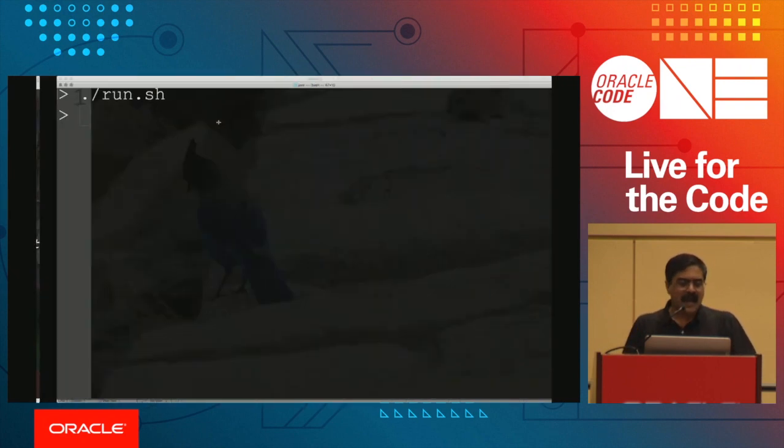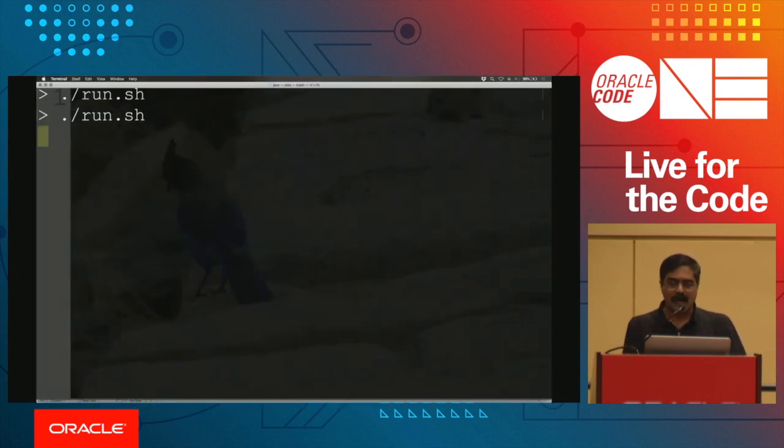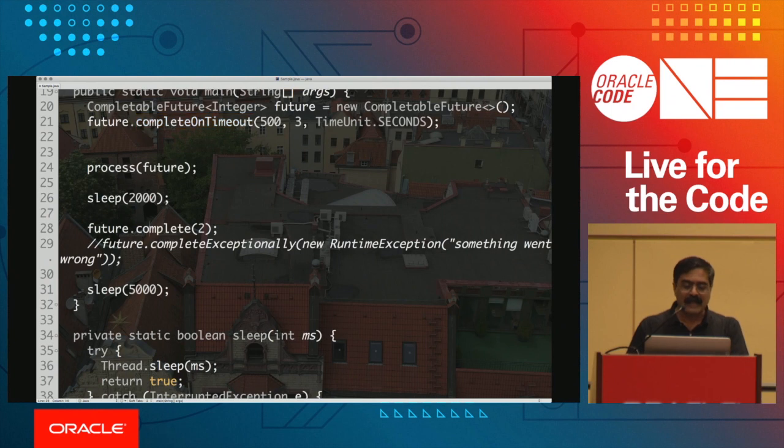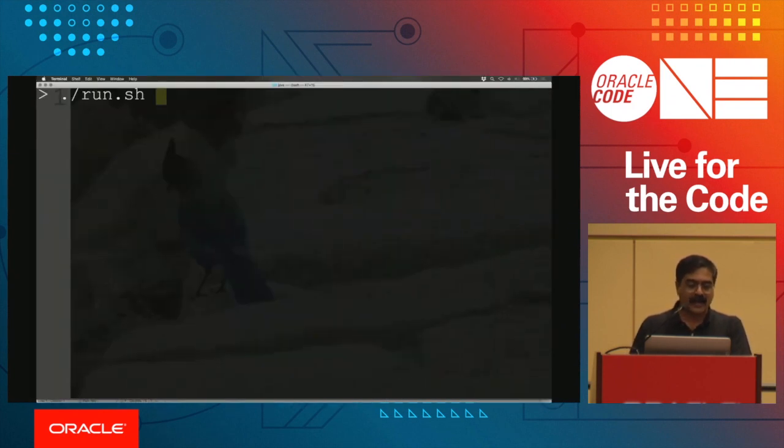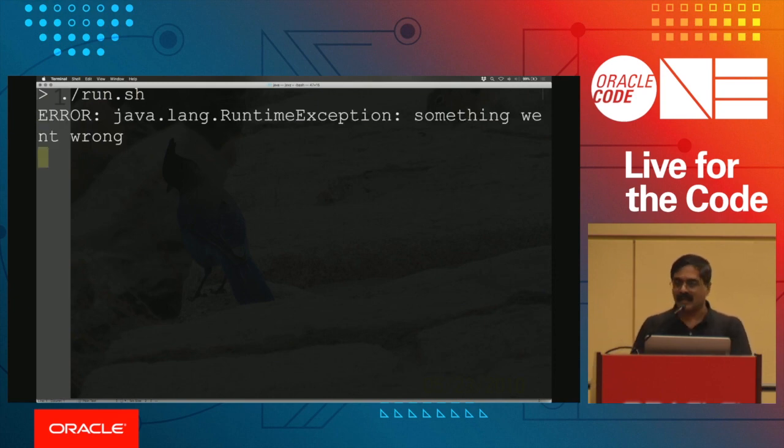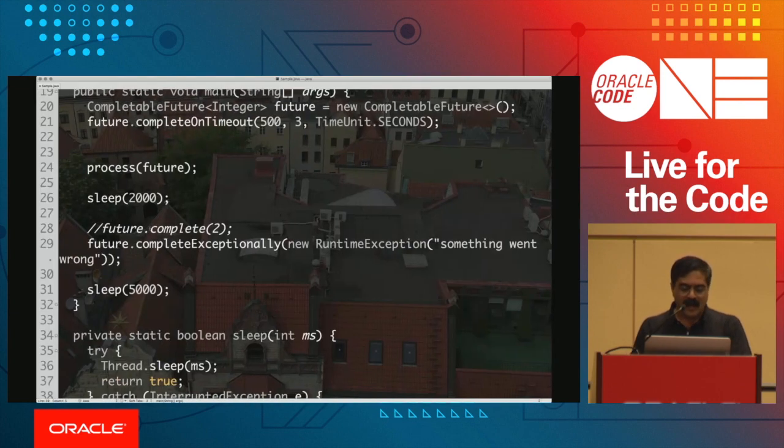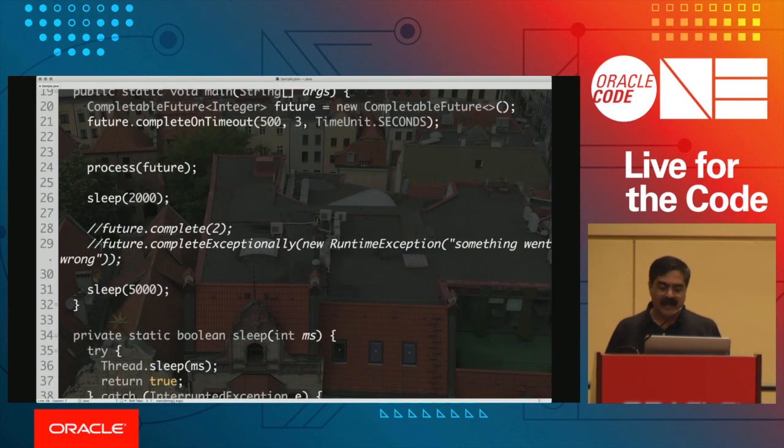Let's make sure that's actually true. Let's run this code with a 2-second delay. We got a value of 5 as you would expect, and the reason for that is we completed successfully. On the other hand, if I fail after 2 seconds, you will expect the exception to appear, because once it rejects, it's not going to change its state. That's working as well.